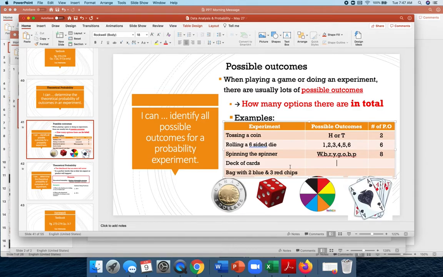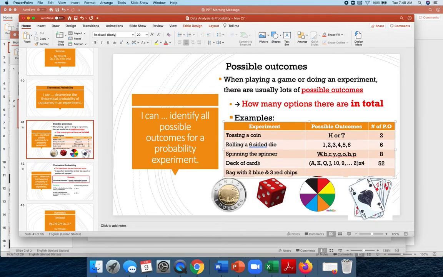Next one. Cards of a deck. Do you know how many cards are in a deck? Without including the jokers, just regular playing cards, including all the face cards, there are 52 cards in a deck. I'm not going to list them all. I guess we could. I'd say ace, king, queen, jack, and then you have 10, 9, and so on, all the way to a 2, but then technically you'd have that times 4, because there are 4 different suits. So we would say 52 cards in a deck.